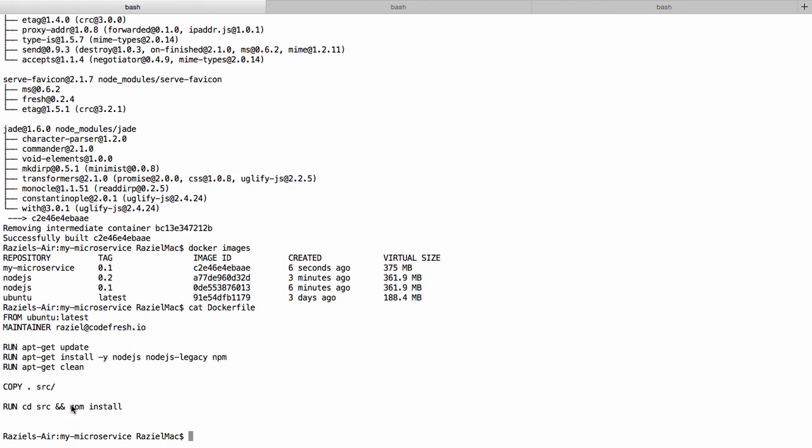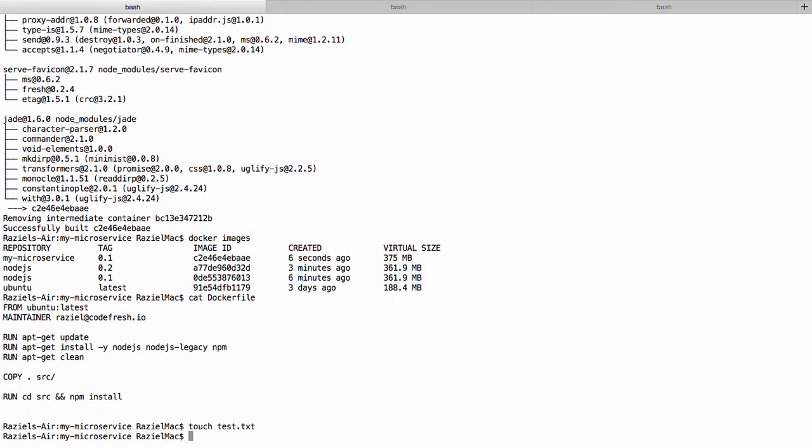So first of all, let's actually see in action why this way of constructing a Dockerfile is not an optimized way. Let's just add a simple file to our repository. We'll do touch test.txt, and now let's rerun the docker build with the tag 0.2.